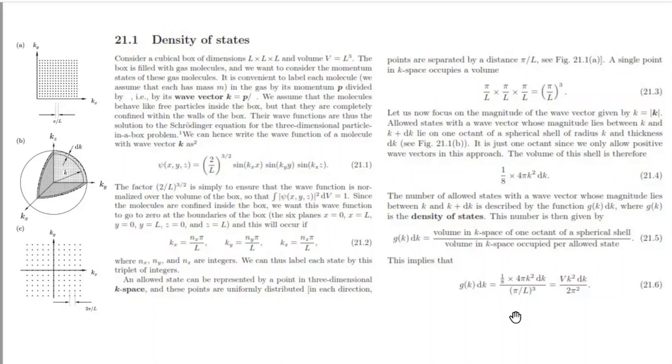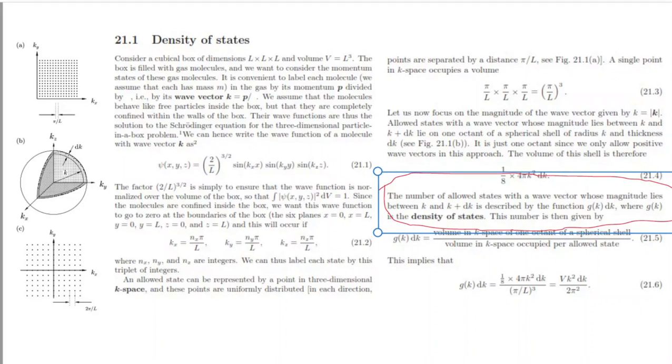Now let us discuss the concept of density of states. We have already read this concept in our solid state physics or quantum mechanics textbook, so here we will not discuss it in detail.